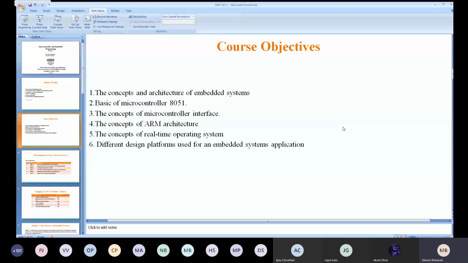Now, the fifth is the concept of real-time operating system. Just now I discussed the concepts of real-time operating system, what kind of operating system, what kind of processes, scheduling and all that. I think you have studied that. That is the real-time concepts, hard real-time, soft real-time. Just now I explained. Then the basic architecture of a real-time scheduling system.